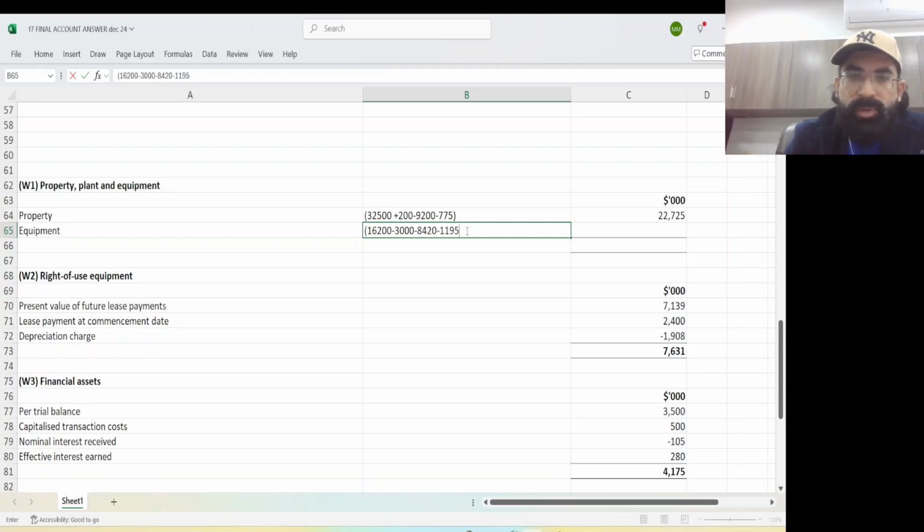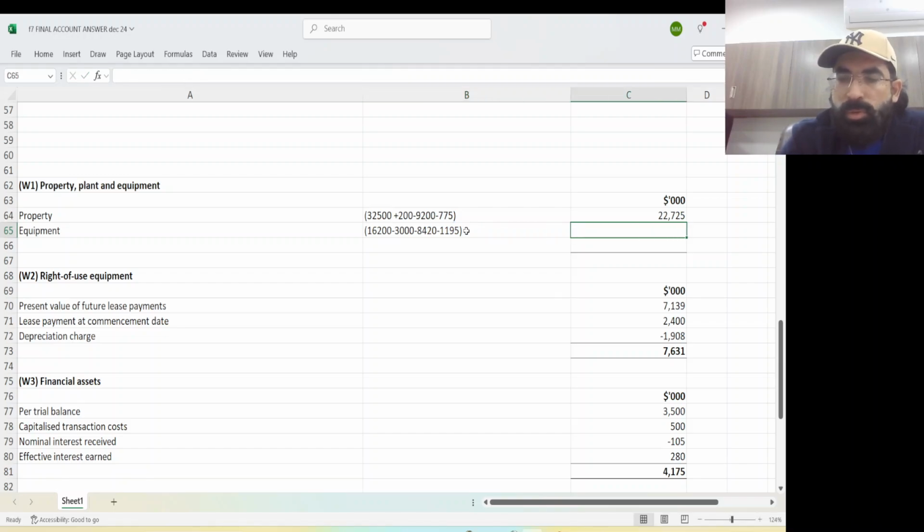We have just calculated 1195. So this will give you closing NBV. So this will be equal to 16,200 minus 3,000 minus 8,420 minus 1195, which is 3585.